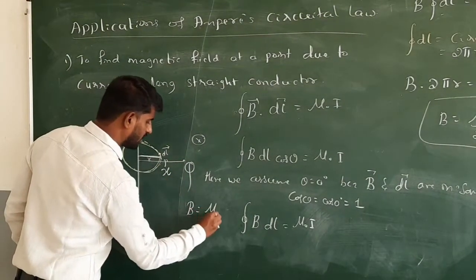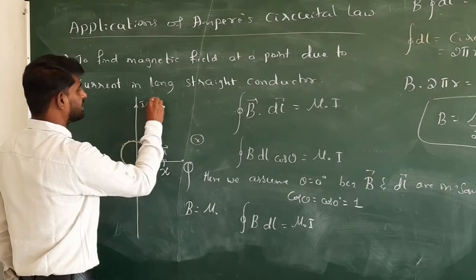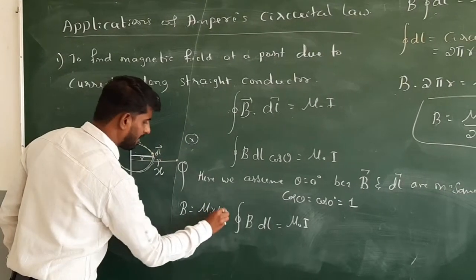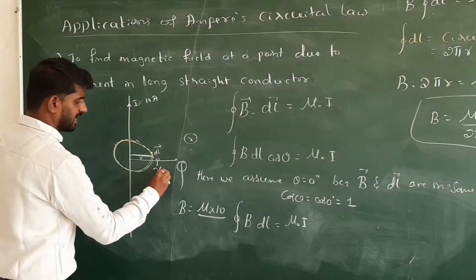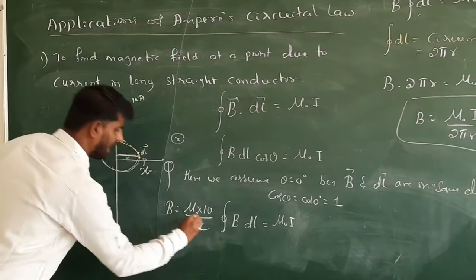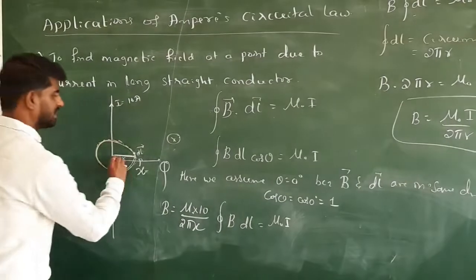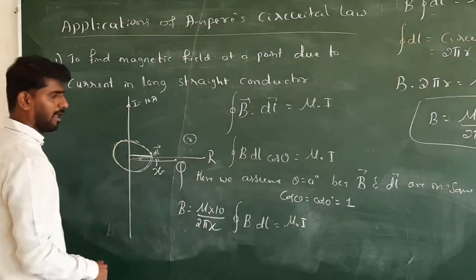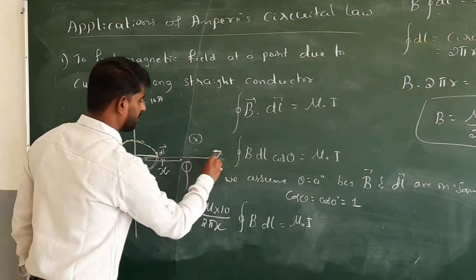So B is equal to mu naught into current. I say this is 10 ampere. Mu naught into 10 ampere divided by the distance x. Sorry, it should be 2 pi into x. Is it? Suppose it is at an R point, or you can say it is at a Z point.